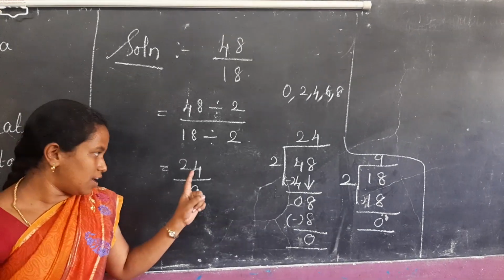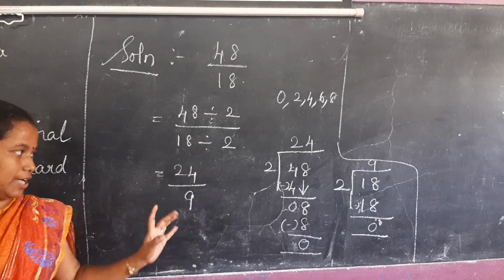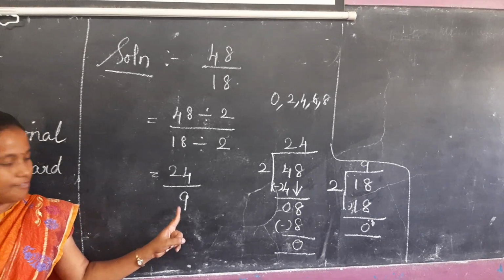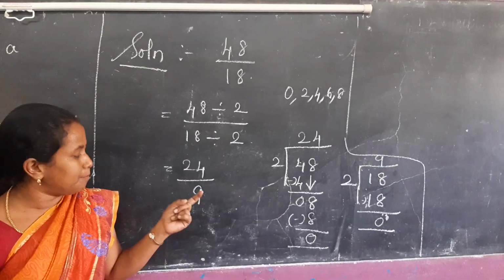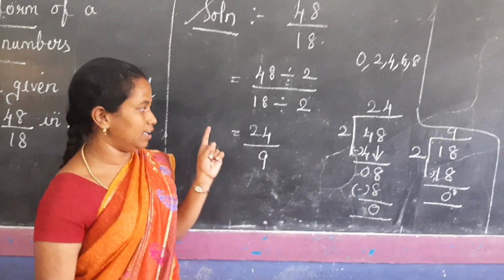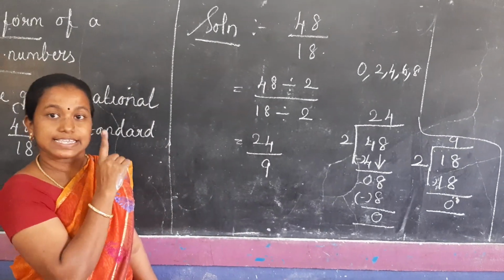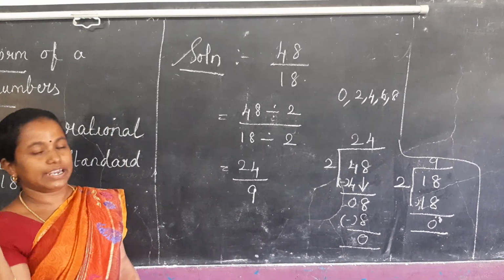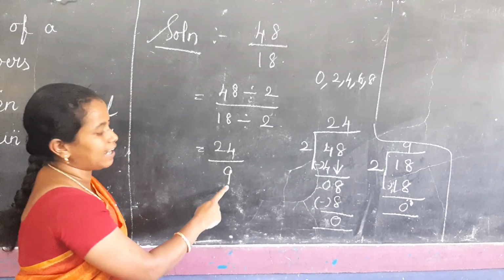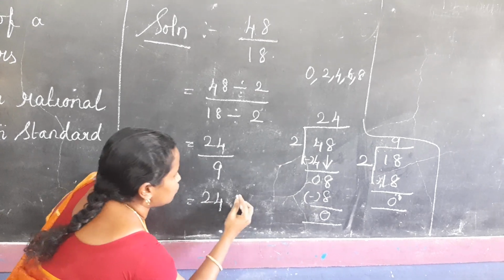Now see, 24 is given. See the last digit 4 is there. 4 is an even number, so we can divide 24 by 2. But here 9 is there. We can't divide it by 2. Why? Because 9 is an odd number. So we have to take the 3 table. For the 3 table you have to add 2 plus 4. What is the answer? 6 will come. So 6 is divisible by 3, so we can divide 24 by 3. Here 9 is also divisible by 3. So we can divide with the 3 table.